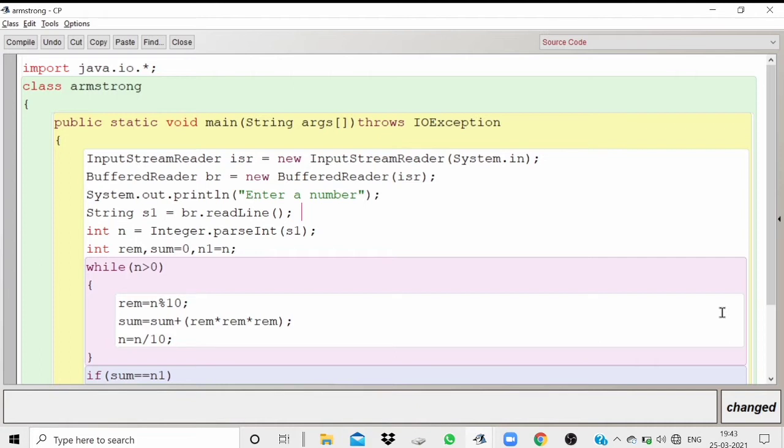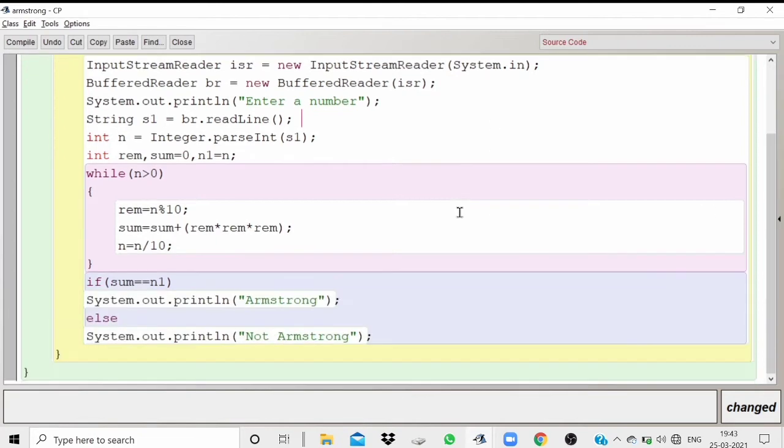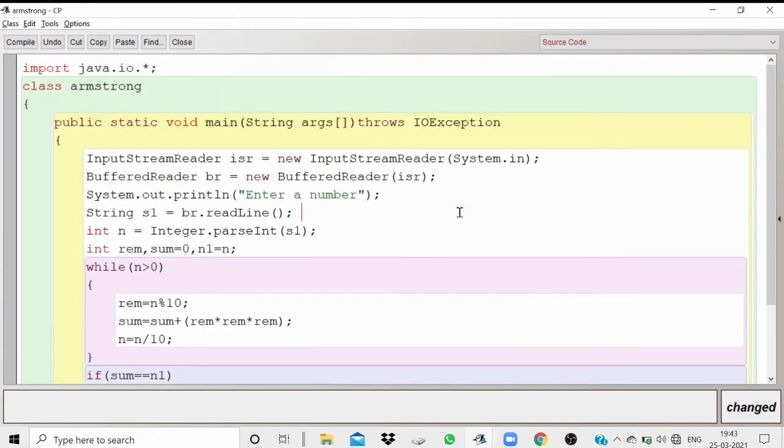So here we have an example of an Armstrong number. This is the program for the Armstrong number. Now, if I want to write the variable description box and comments for it, how will I write it? We'll be discussing that in this video.